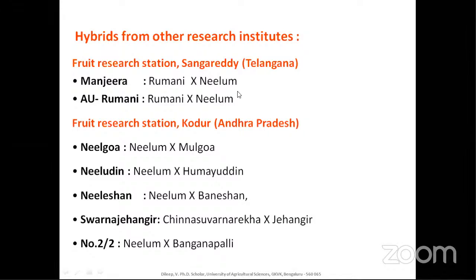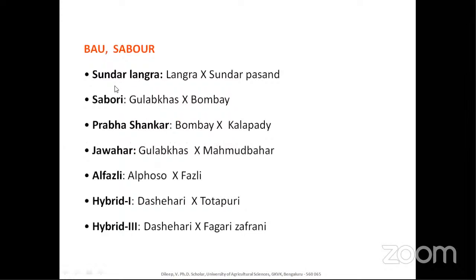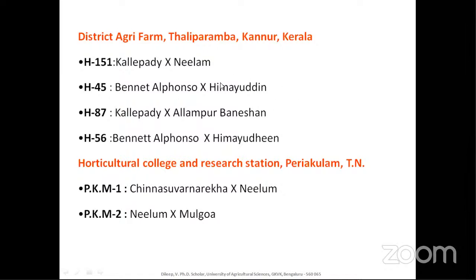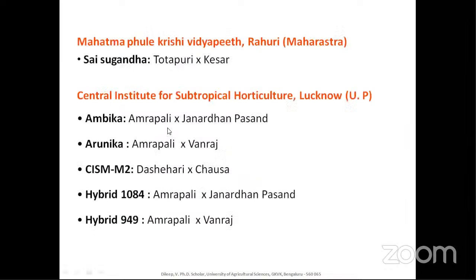So these are the hybrids from other research institutes of India. I have covered all the varieties released from Andhra Pradesh and Telangana. No need to remember all these things; this is just for your information. Manjira, Evrumani, Nil Goa, Niludin, Nilashan, Swarna Jahangir from FRS Kodur, and BA Savor in Bihar. From Kerala and Tamil Nadu, PKM1, PKM2. From MPK Ravur, Sai Sukarta or Sugandha. And from the Central Institute for Subtropical Horticulture, CISH Lucknow, Ambika, Arunika and so on.